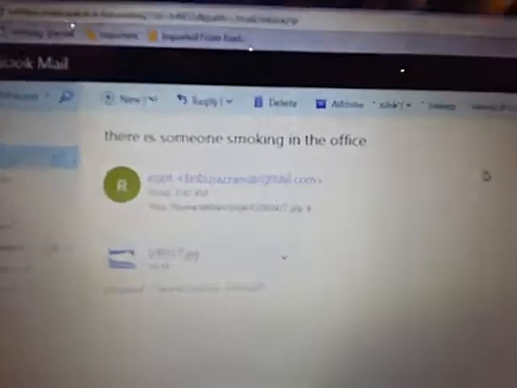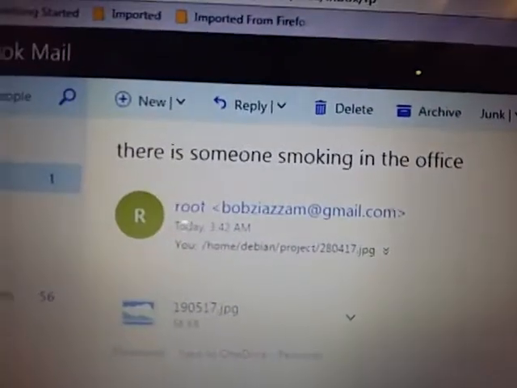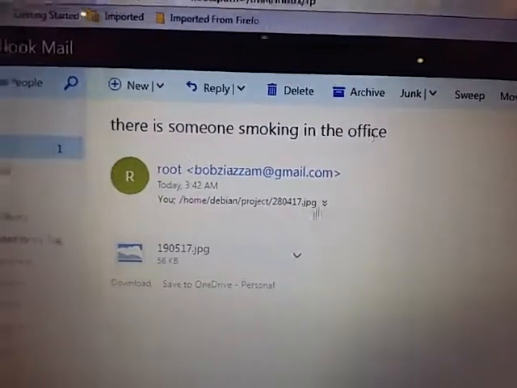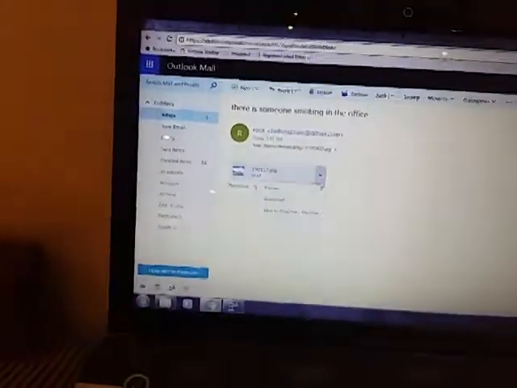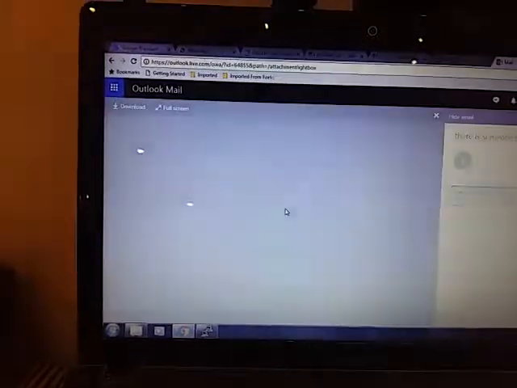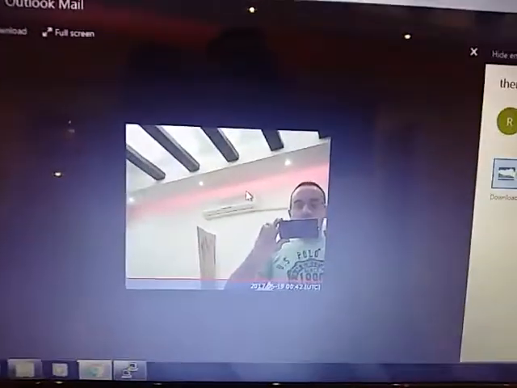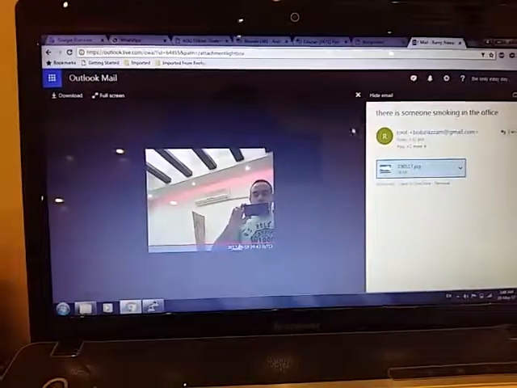We open it and we can see the date, and the picture is also renamed by the current date. We click the picture and this is a picture of someone who is smoking, and there is also a date here.